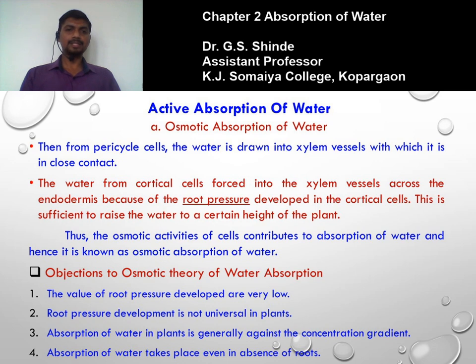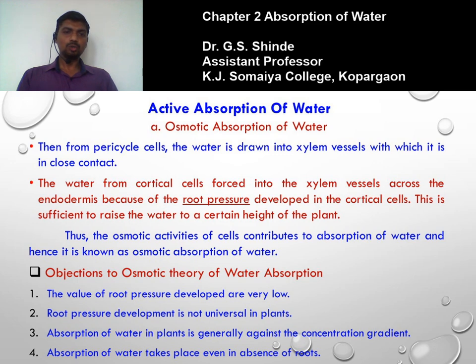Now the objections to the osmotic theory of water absorption: the value of root pressure developed is very low. If you see, it ranges between 1 to 3 atmosphere. So this value is not sufficient to raise the water in the case of tall plants. So the value of root pressure developed is very low. This is the first objection to the osmotic theory of water absorption.